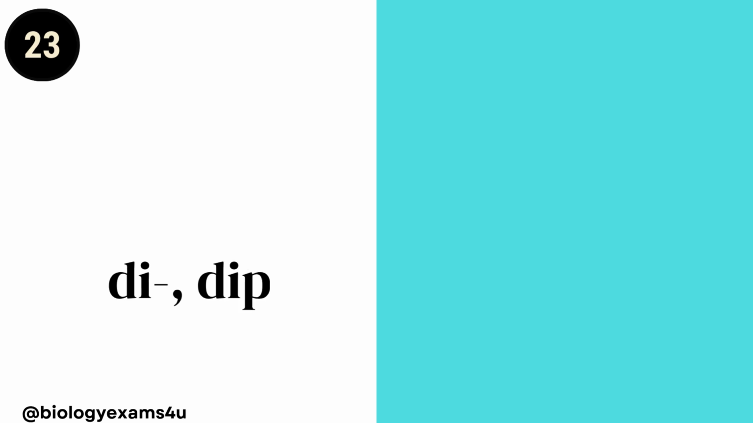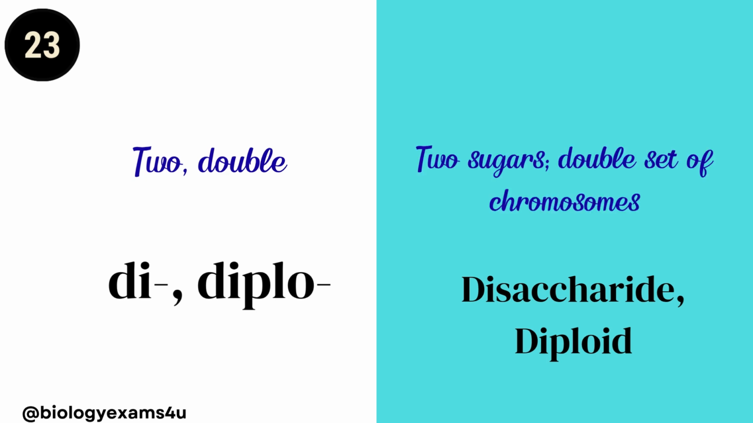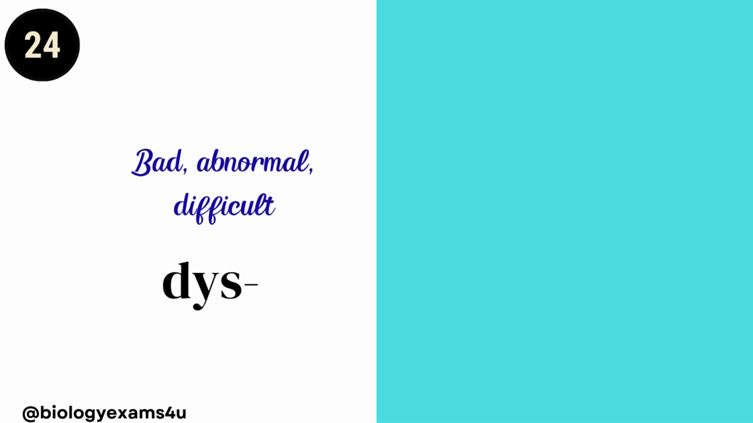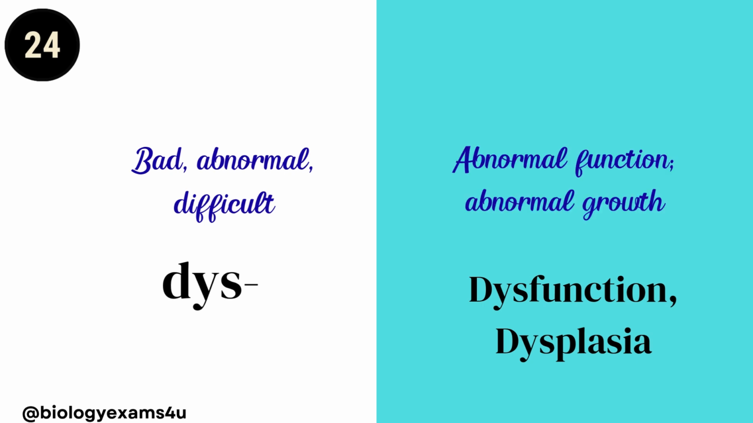Di or diplo, it means two or double. Disaccharide or diploid. Disaccharide means two sugars. Diploid means double set of chromosomes, as we have 46 chromosomes, diploid number. Dys means bad, abnormal, or difficult. Dysfunction, it means malfunction or abnormal function. Dysplasia, that means abnormal growth.